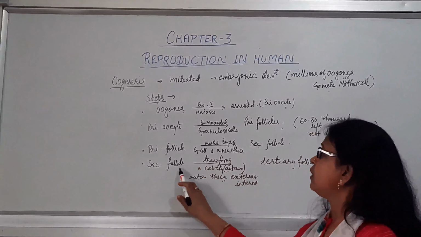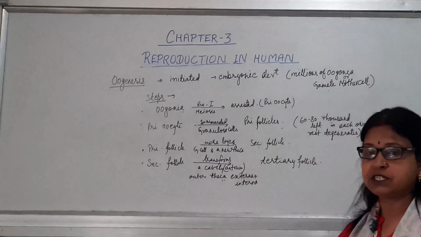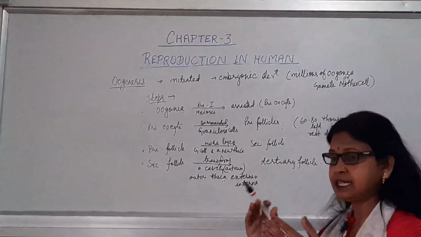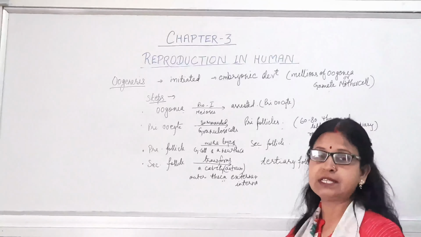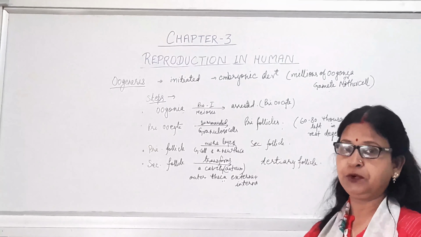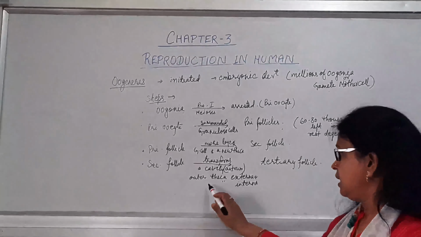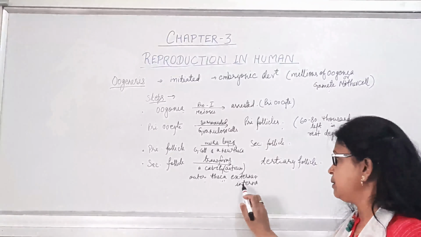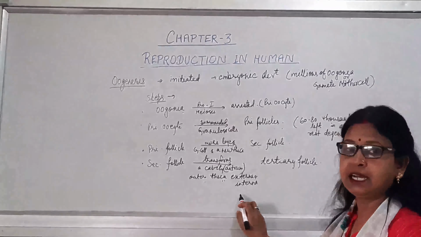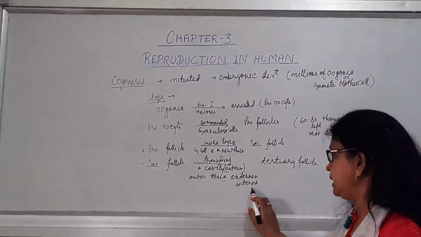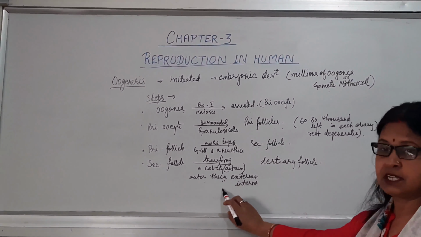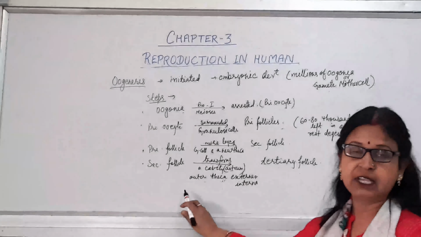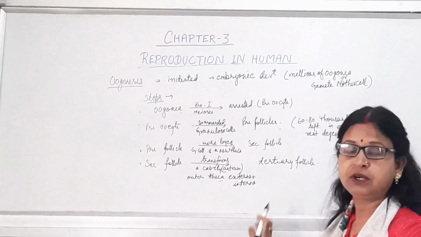Now the secondary follicle again undergoes transformation, and the cells arrange in such a way that an inside cavity forms, known as the antrum, which is filled with fluid, and the outer layer consists of two layers. The outer one is known as theca externa, and the internal one is known as theca interna. This type of structure is known as the tertiary follicle. In this way, the secondary follicle is transformed into the tertiary follicle.